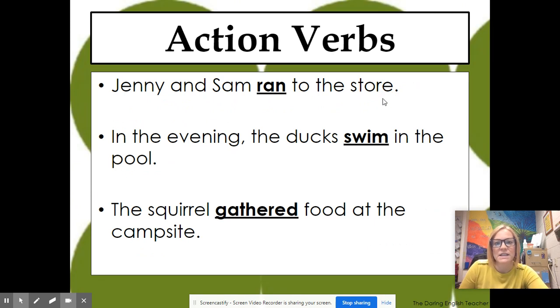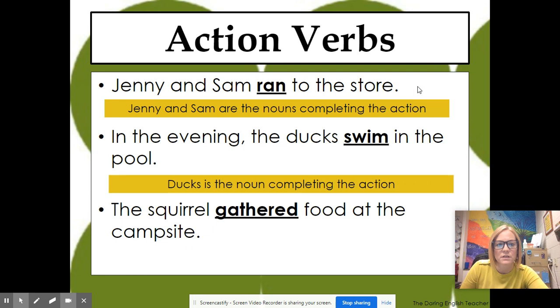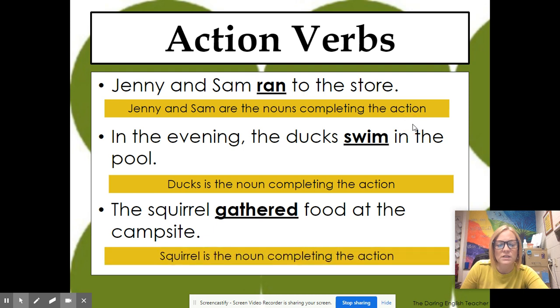So you have Jenny and Sam ran to the store. Okay. Jenny and Sam are the nouns that are completing that action of ran. In the evening, the ducks swim in the pool. Ducks are the ones that are swimming or doing the action. And the squirrel gathered food at the campsite. Gathered is our verb, and squirrel is the subject of that sentence.